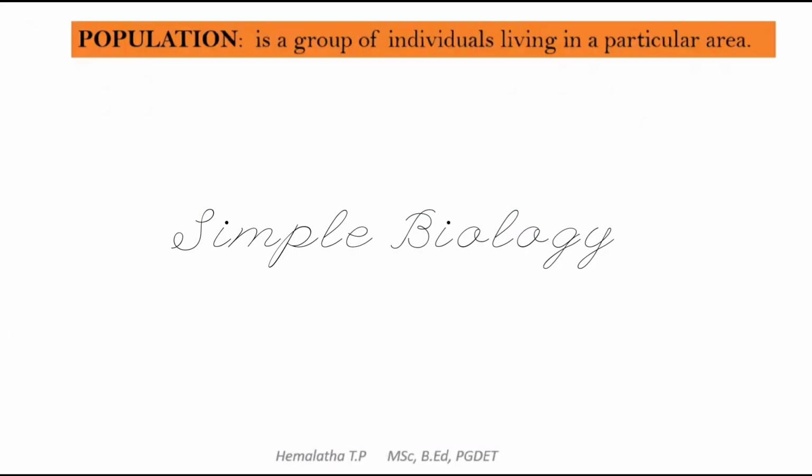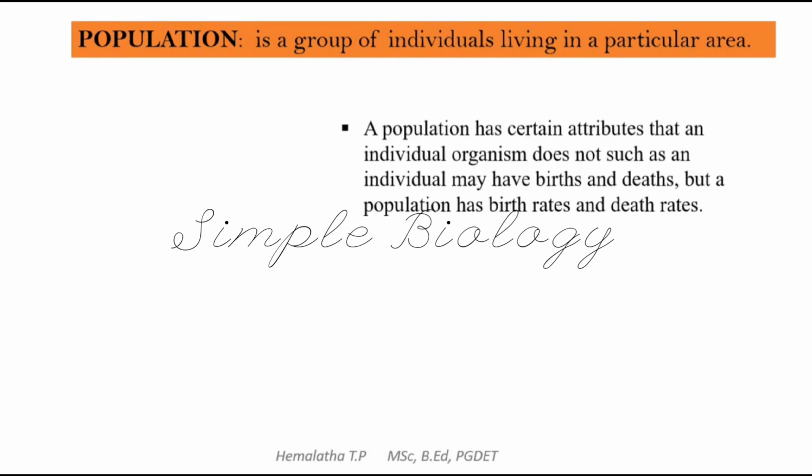So let us first understand what a population is. In nature, individuals do not live isolated. Always they live in groups, and this group of individuals is called a population. So we can define population as a group of individuals living in a particular geographical area. This population has certain attributes that an individual organism doesn't have. Individuals may have births and deaths, but a population has birth rates and death rates.